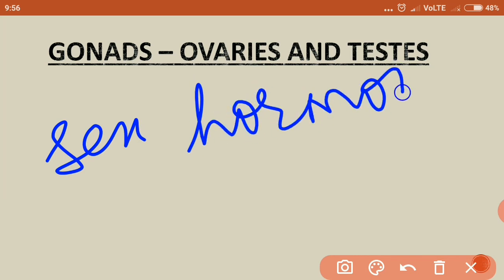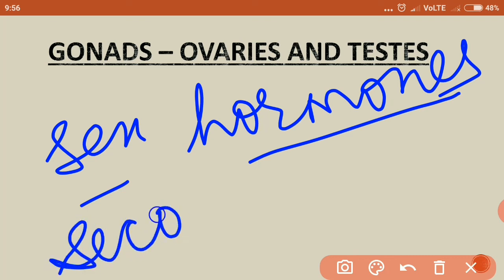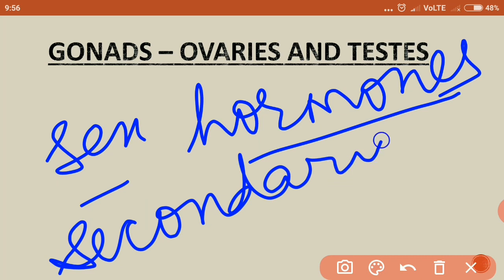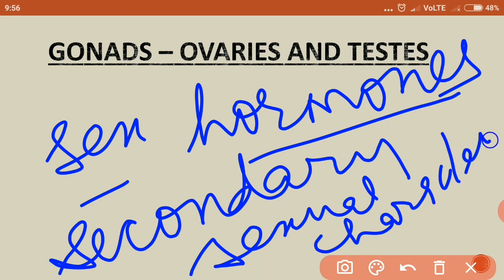Why are they called sex hormones? Because these hormones are responsible for development of secondary sexual characters in male and female. Now what are secondary sexual characters? These are those characters which differentiate a boy from a girl, which are particular to that sex, that is to a female or to a male.